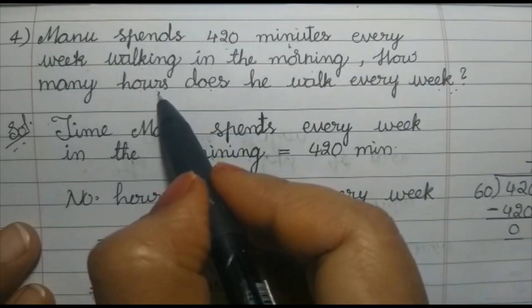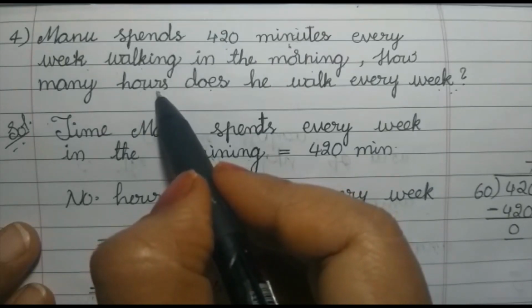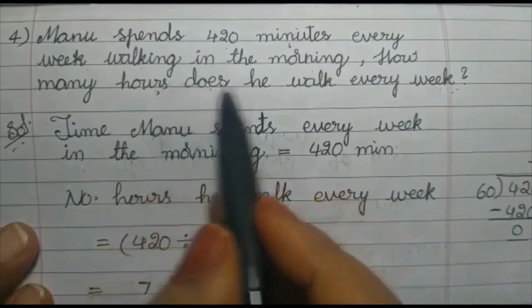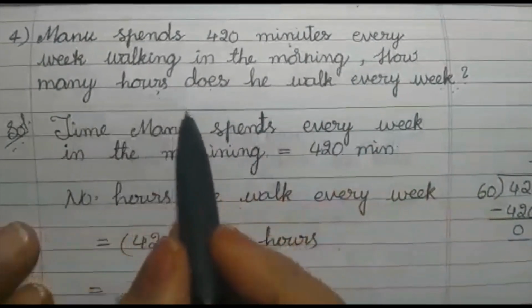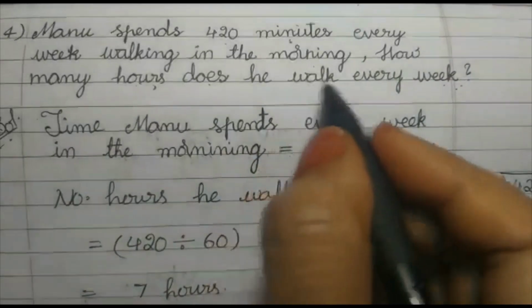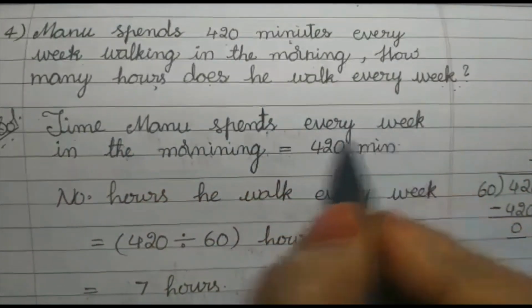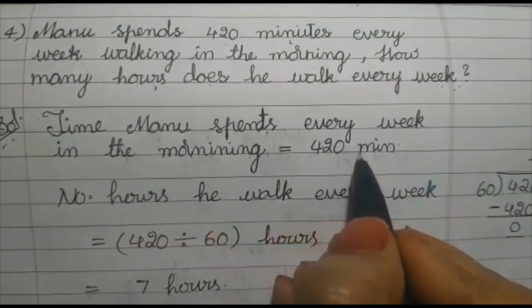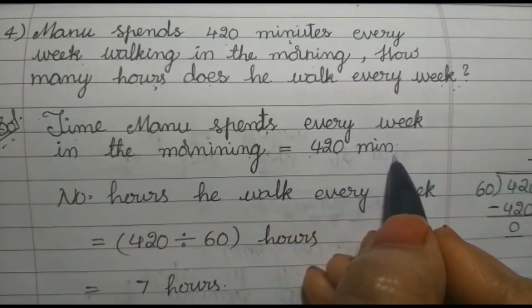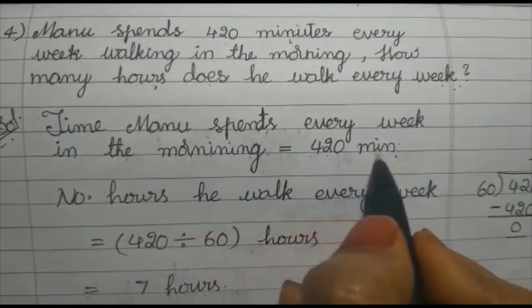Now see, we'll write the statement. How to write the statement? What he is doing and who is doing, that we need to understand, and how much time he is doing. According to that only we will write the statement. See what is given. How many hours means time. That is time. He is mentioning about a time. So time Manu spends every week in the morning is equal to how many minutes, children? 420 minutes. Okay. Every week he spends in the morning is 420 minutes.